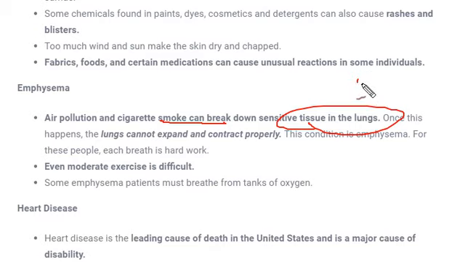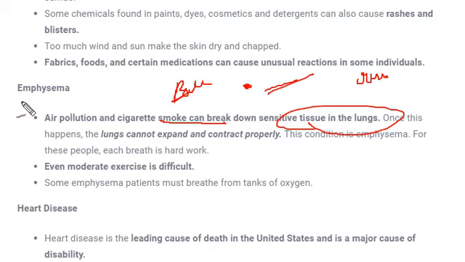Lungs are responsible for respiration. What is respiration? Breathing in and out. Fine. So lungs just expand and contract so that we can breathe, and if the tissues are damaged, it cannot breathe properly. You can just take the example of a balloon. If someone pinches that balloon, a puncture would be there, and gradually that balloon won't be able to inflate or deflate properly. So this happens with our lungs also.